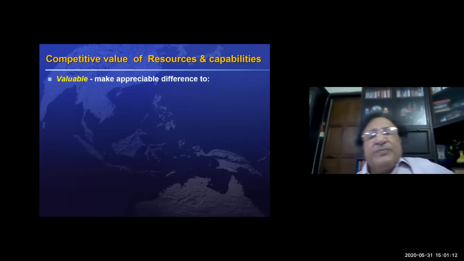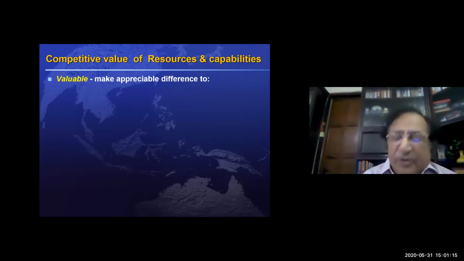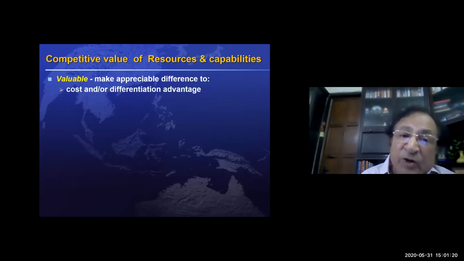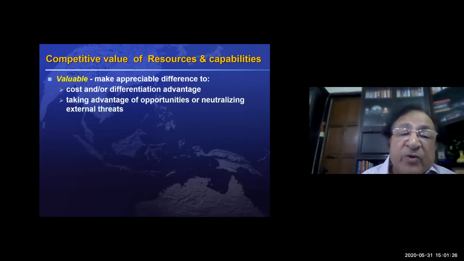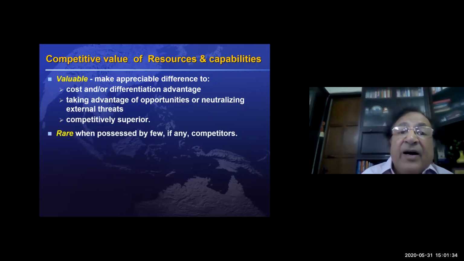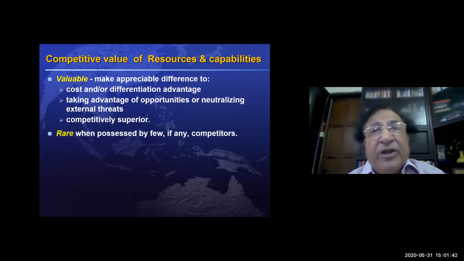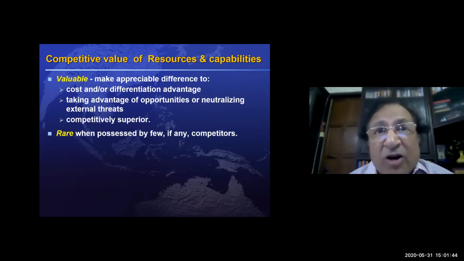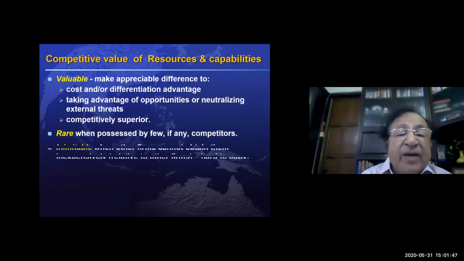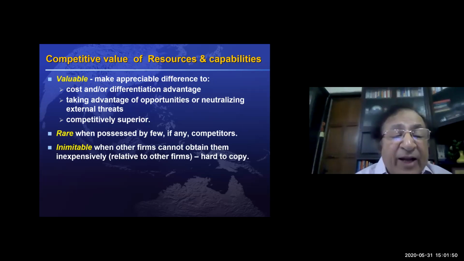In order to determine the competitive value of the resources, we have to see whether the resources are valuable. That means they are able to create a cost advantage or differentiation advantage, create some new product, or are competitively superior. Another competitive value comes from rareness. If we have a capability which is rare, which nobody else has, that is a huge value of that capability. And the third one is inimitable.